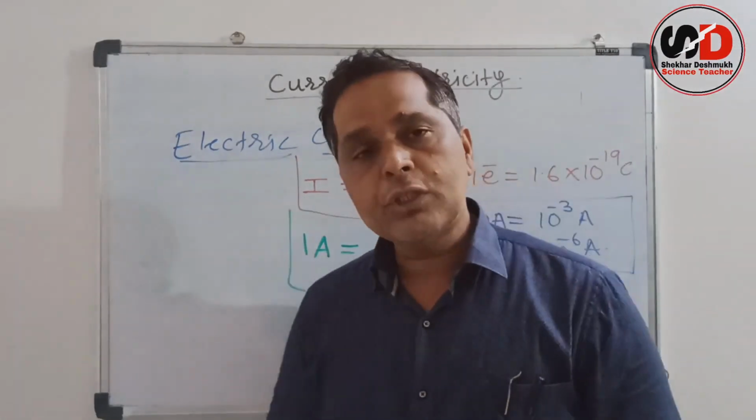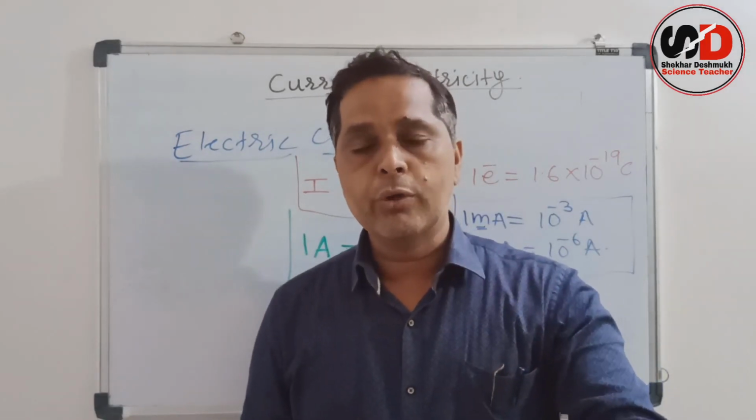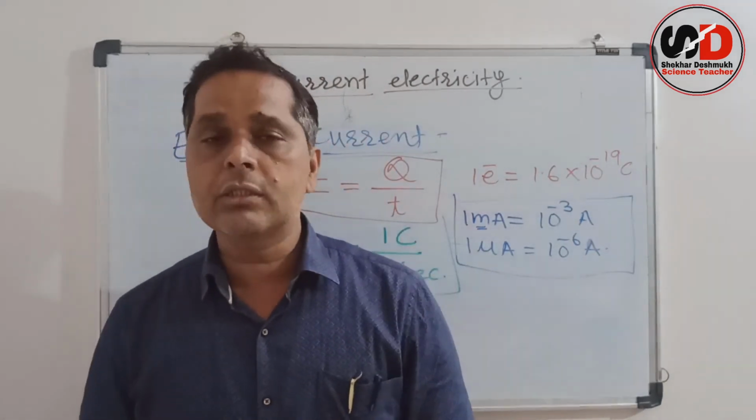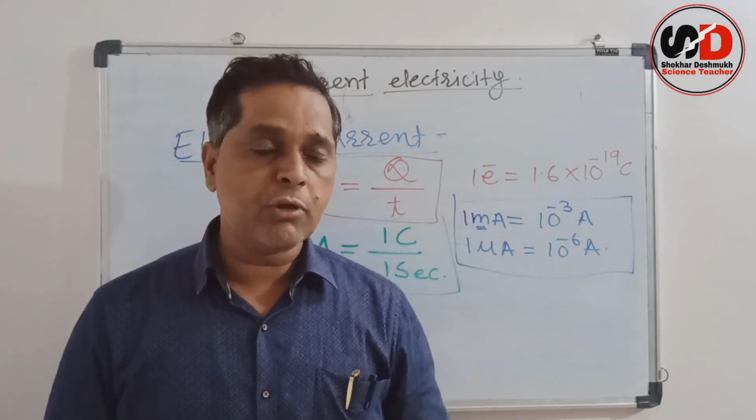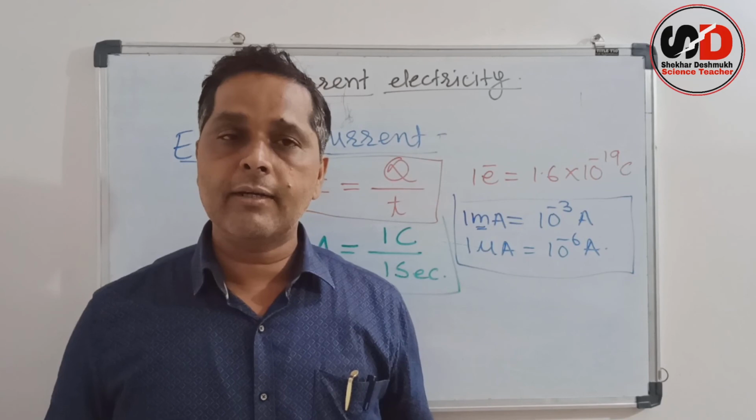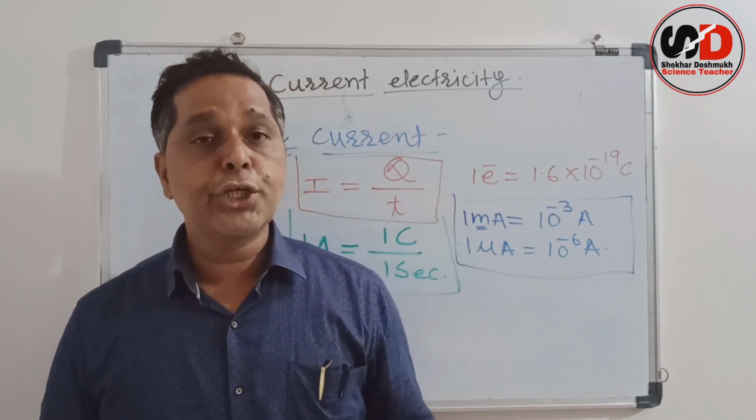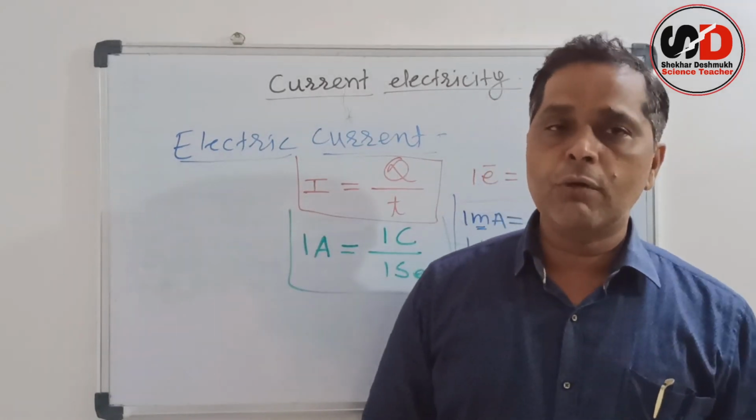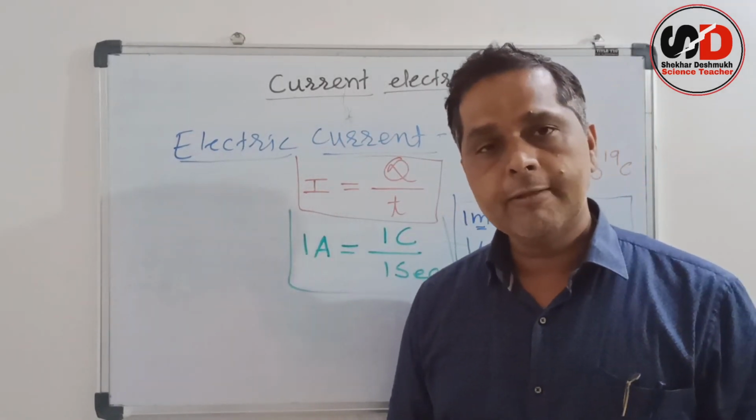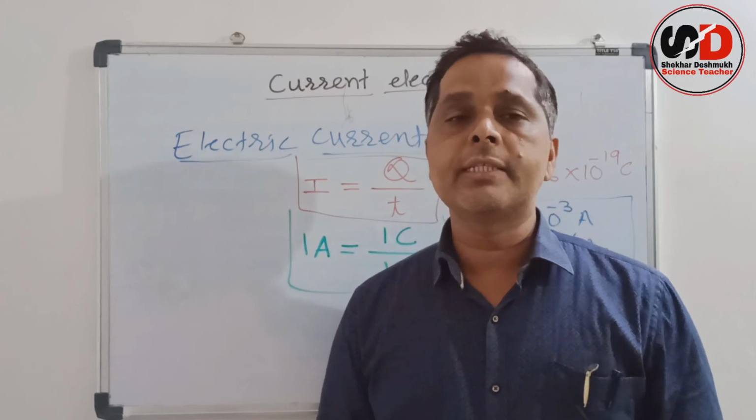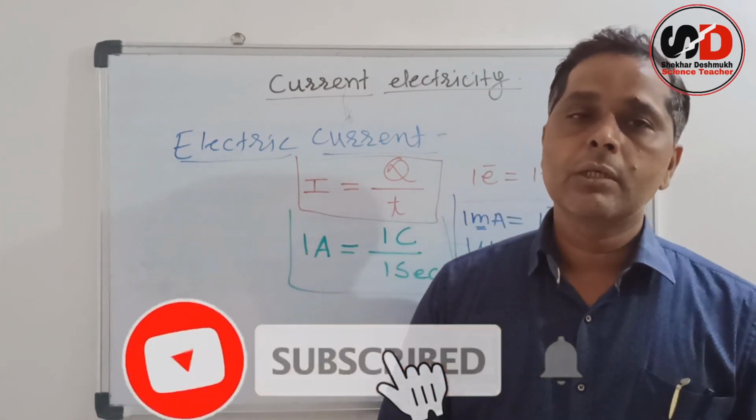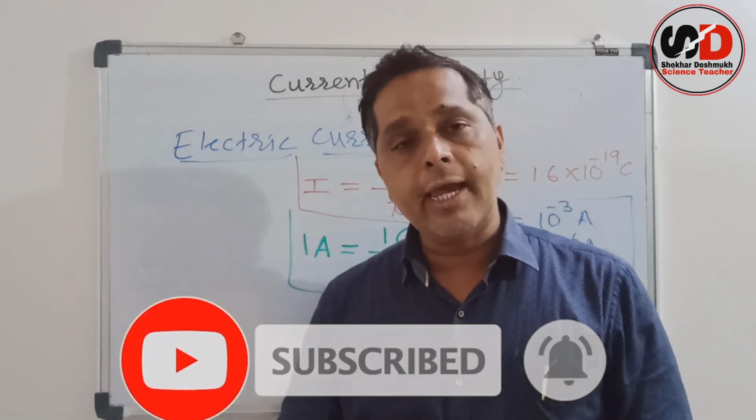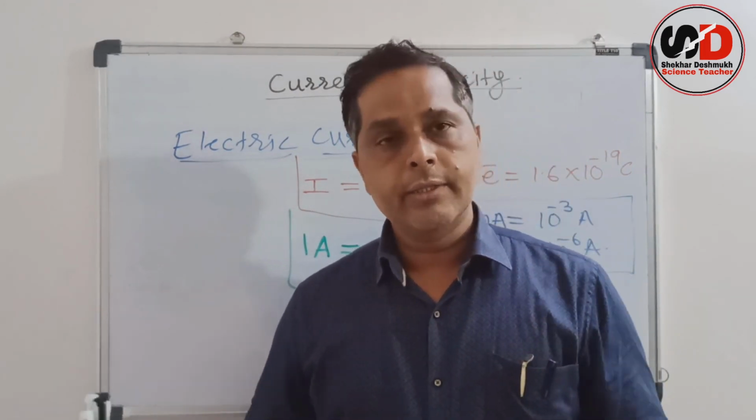So here we stop. Today we saw the free electrons, the concept of electric current, the definition of electric current, and the units of electric current. So for today, for this video, we will stop here. But in the next video, we will see a new concept in current electricity, that is resistance and resistivity. Thank you very much.